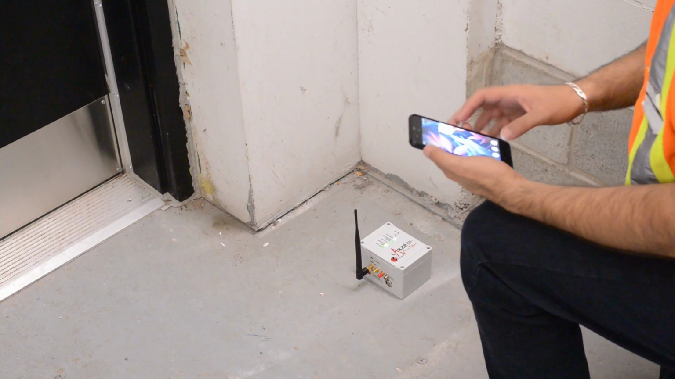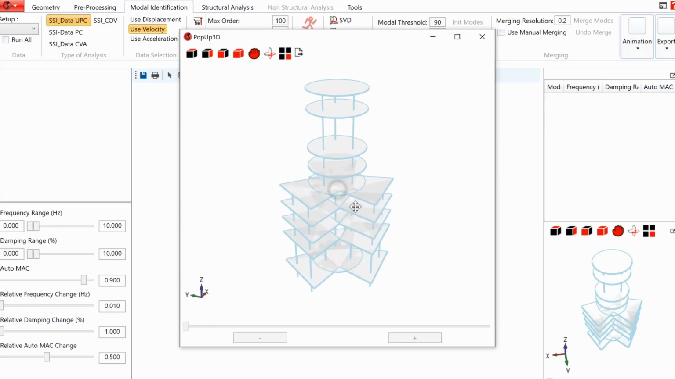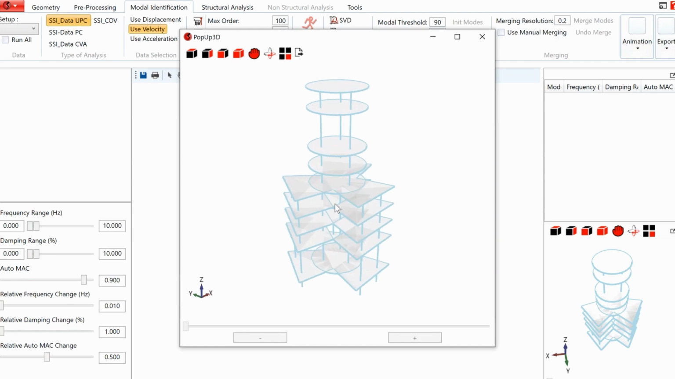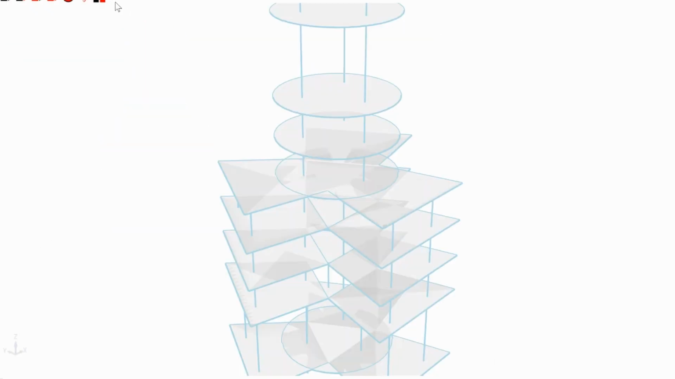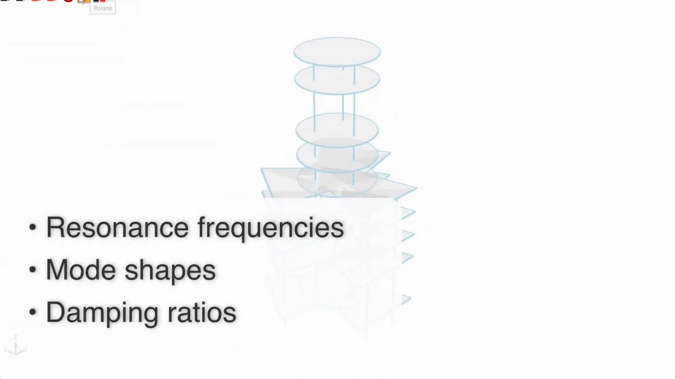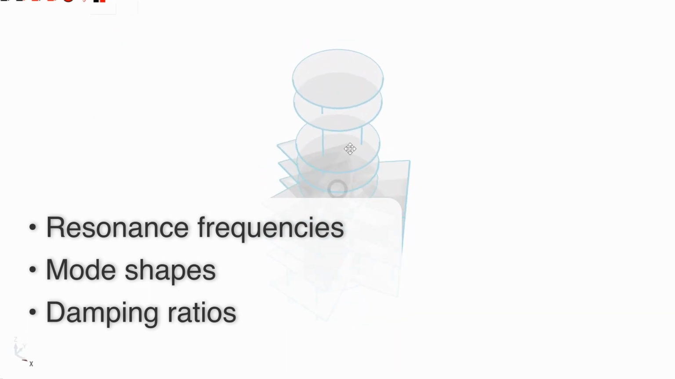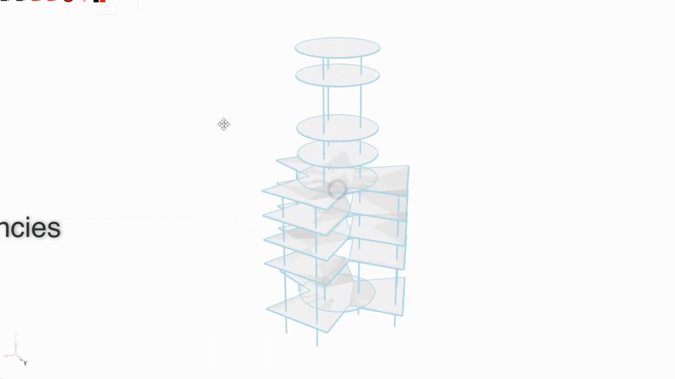Once imported into our analysis software, 3D SAM, the raw data along with a basic geometric model of the structure can be analyzed to find the resonance frequencies, mode shapes, and damping ratios based on real sensing data.